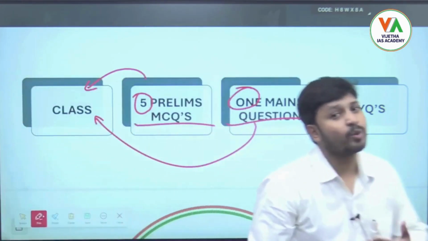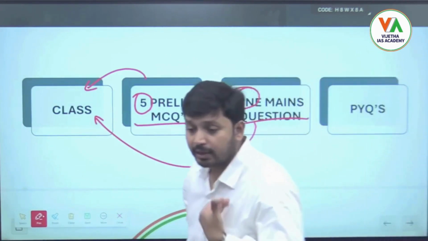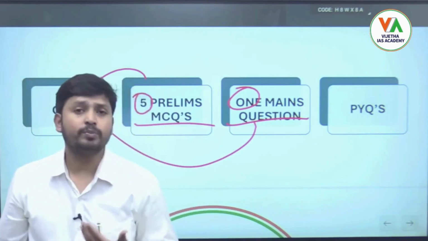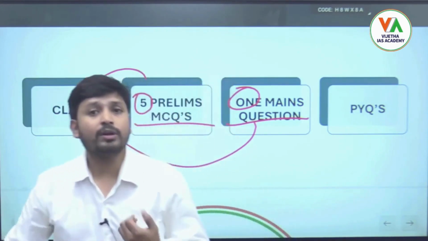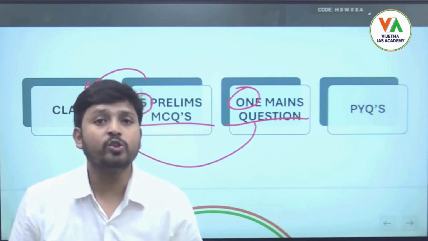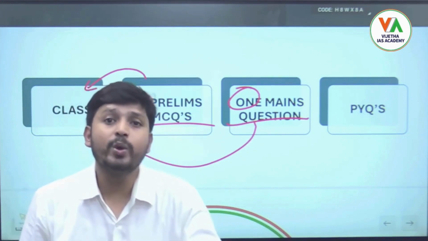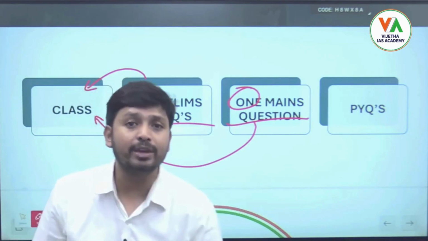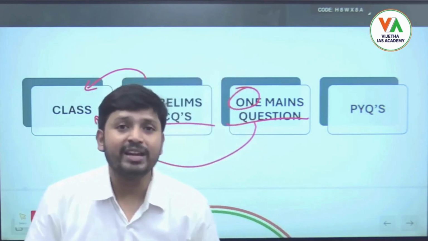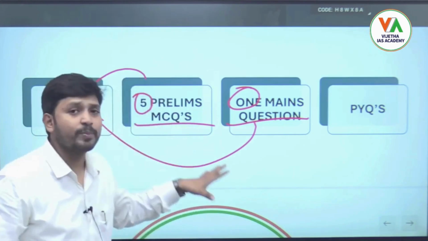If we frame the questions, both in prelims and mains, with the topics we have discussed in the class, then you can also understand how the UPSC has been asking questions from the same topic. So we will try to find out the way in which the UPSC examiner is thinking. If we can think how the UPSC examiner is thinking, then it will be easy for us to grasp the questions, and we can even predict how questions will come in both prelims and mains. So with this approach we will try to see that UPSC is asking the same sort of questions.